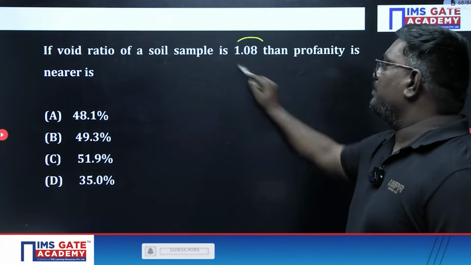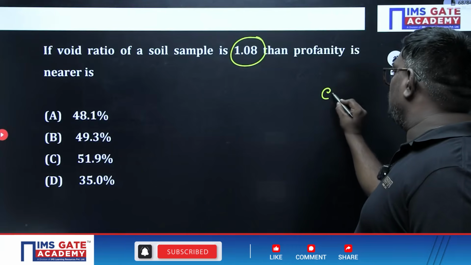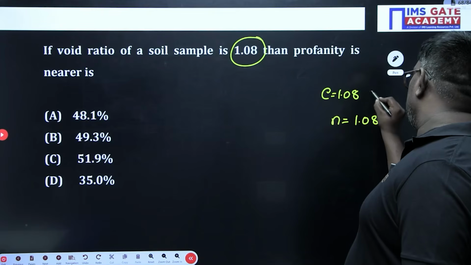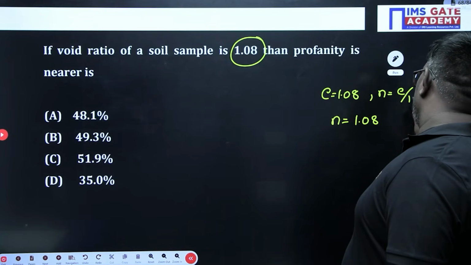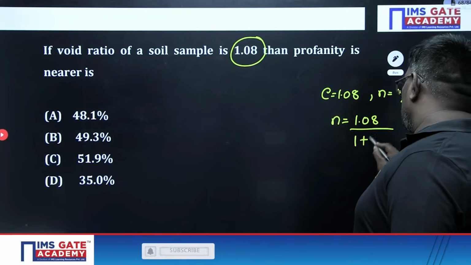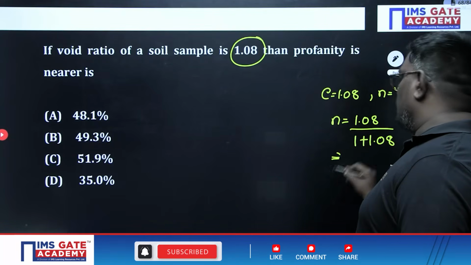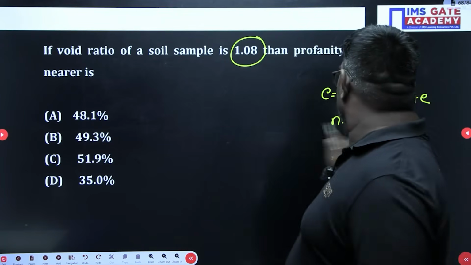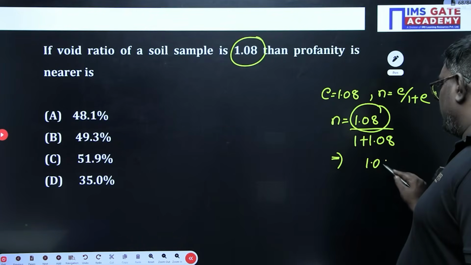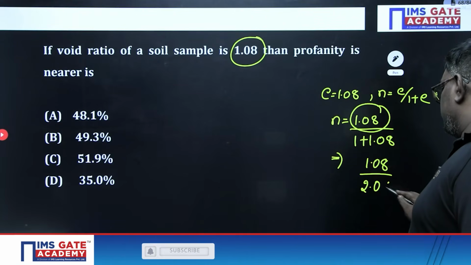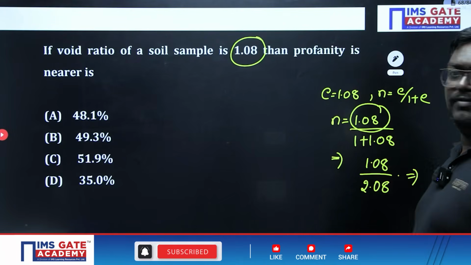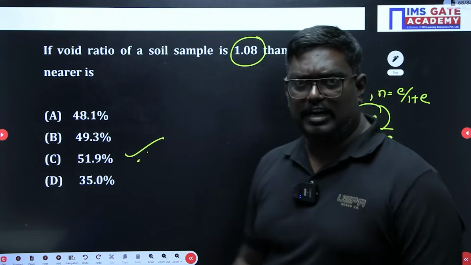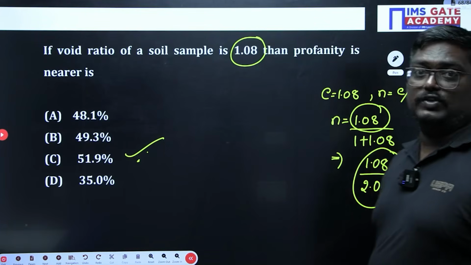If the void ratio of a sample is e equal to 1.08, how much is n, sir? n is equal to e upon 1 plus e, which is void ratio upon 1 plus e. So 1.08 upon 1 plus 1.08. So this will be almost 1 by 2. How much will it be, sir? This is 1.08 divided by 2.08. If you see, half is how much, sir? 1.04. So it is more than that. So the answer is 51.9. Are you getting me? 2.08 by 2 is 1.04. It is more than that.